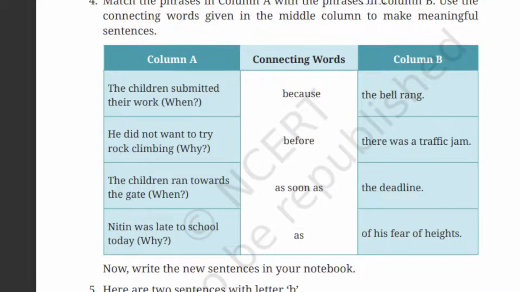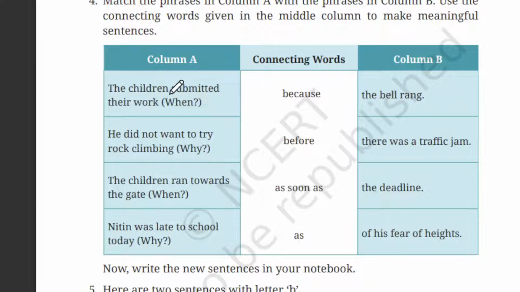We have to connect column A and column B with a connecting word. Okay. So let's see. The children submitted their work before the bell rang, or as soon as the bell rang, or because the bell rang. So we need to choose the correct connecting word.